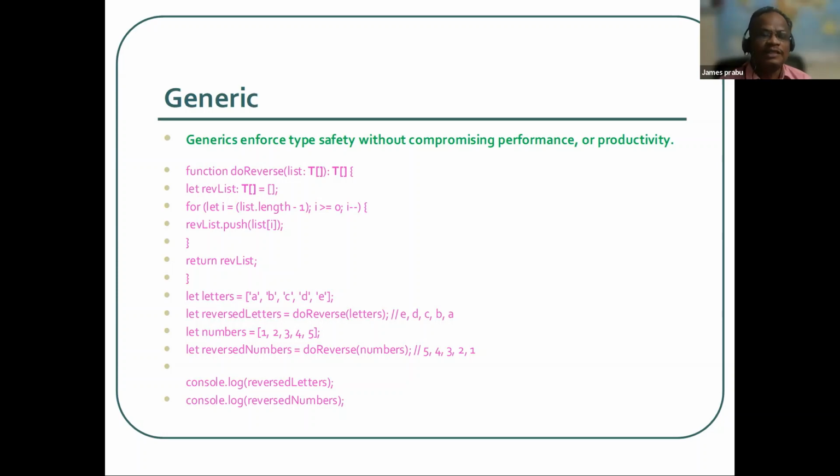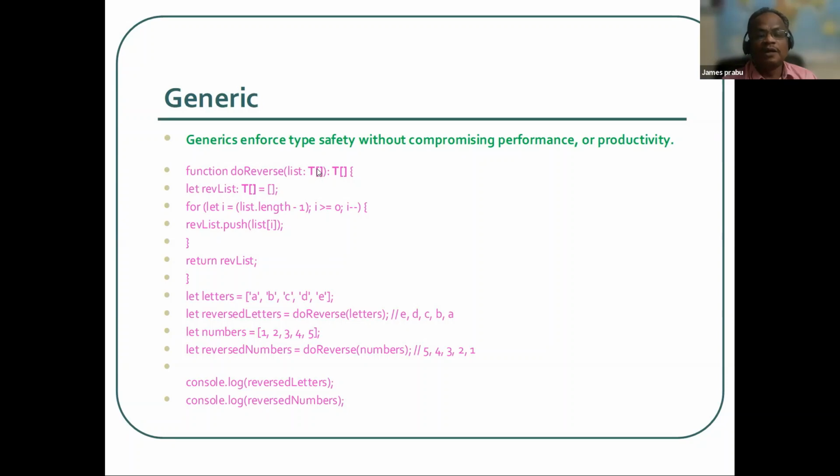But generic type is available in Java and C# everywhere. Actually these types were copied from there; based on that usage, they wanted to implement it in JavaScript. That's why they are now implementing this type through TypeScript. Here generic type safely enforces type safety without compromising performance and productivity. So here we don't have any confusion as with any type, and it works well compared to any.